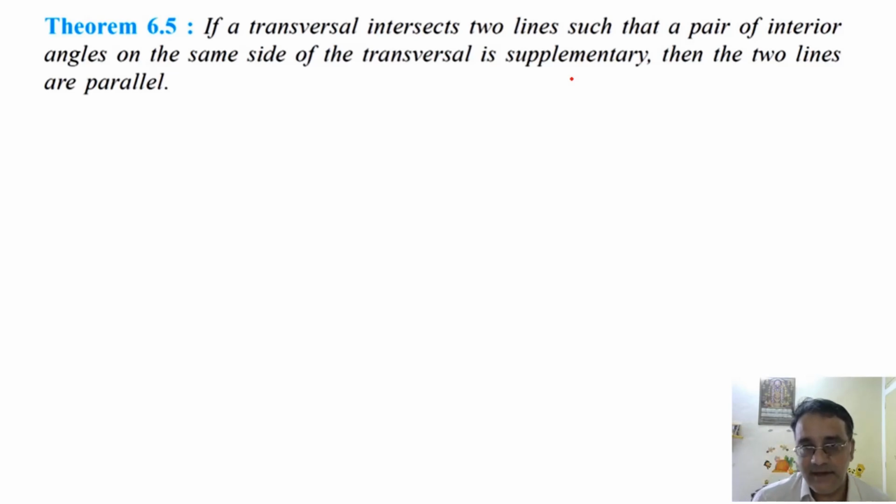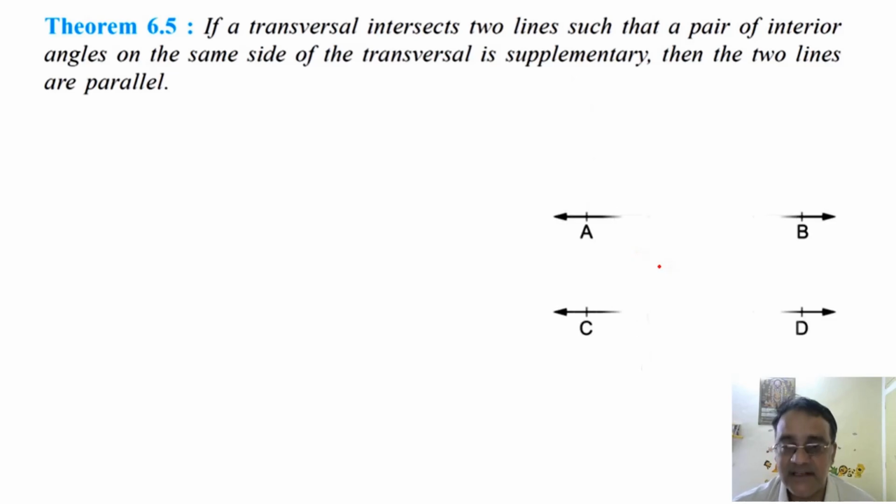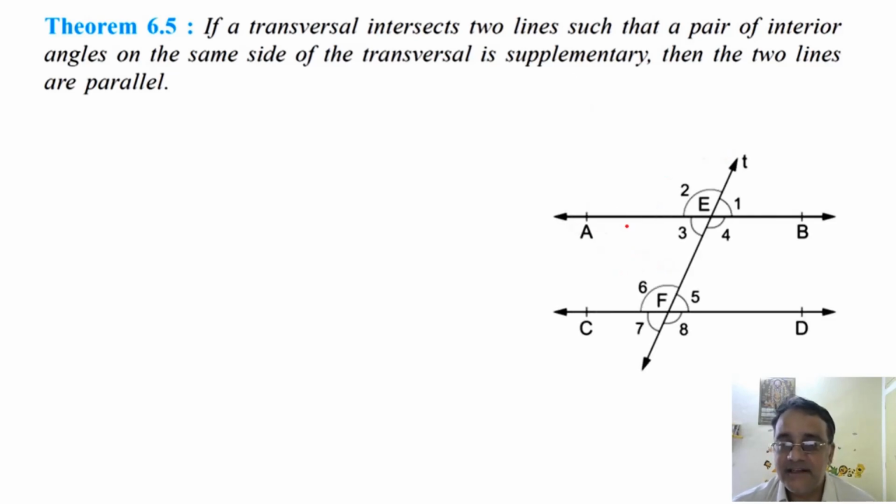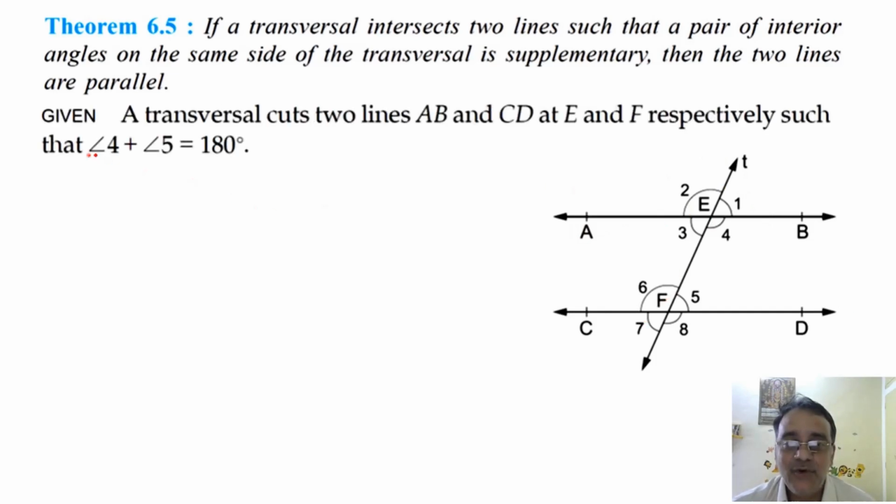अब the sum is 180 degrees, it is given, and we have to show that the lines are parallel. So let us start with the given. Let transversal T intersect AB and CD at points E and F such that angle 4 plus angle 5 is equal to 180 degrees. And what we have to prove here, क्या proof करना है हम लोग को? AB is parallel to CD. Right, AB is parallel to CD.